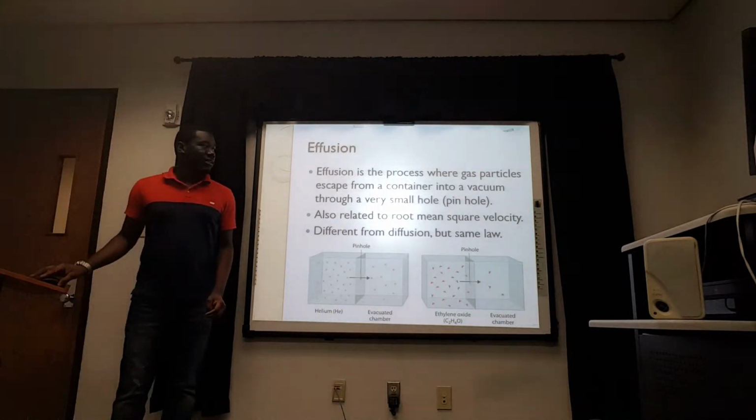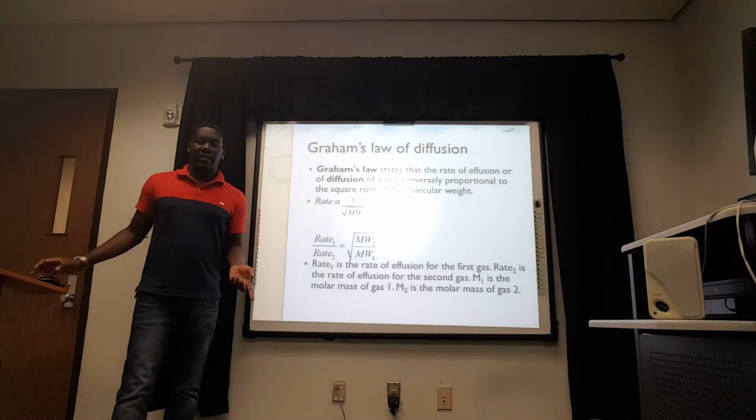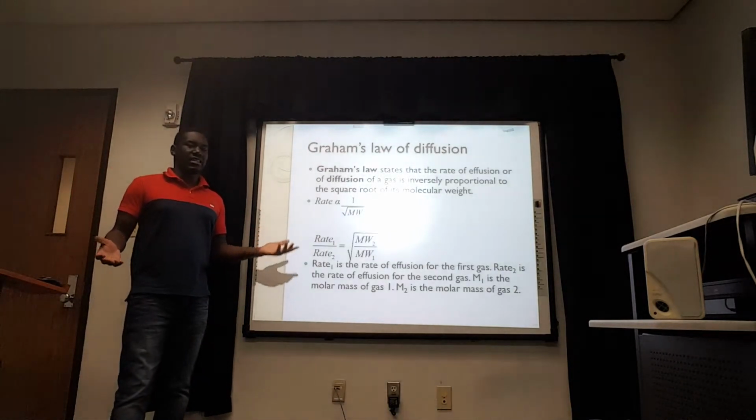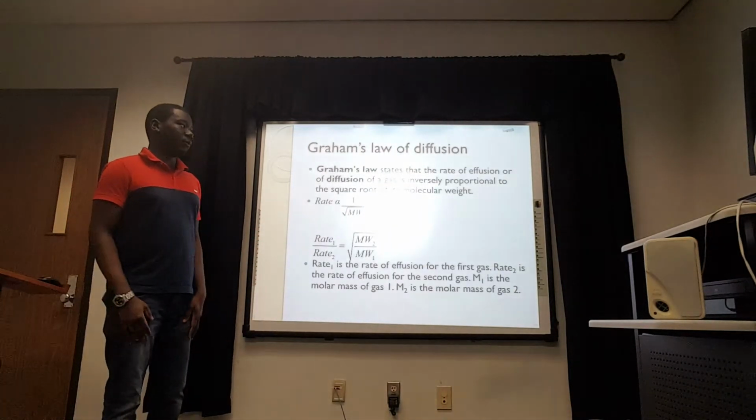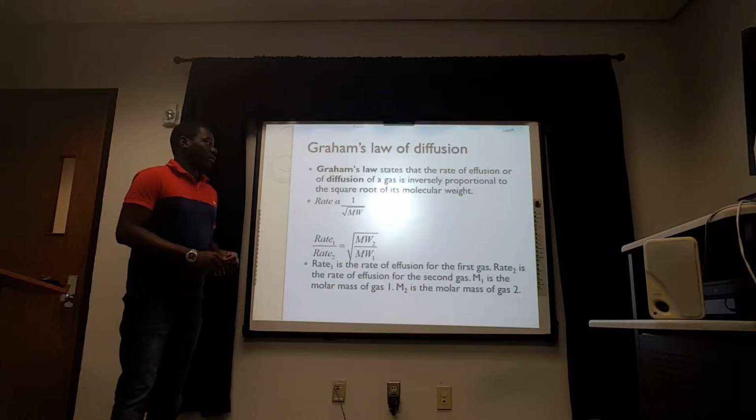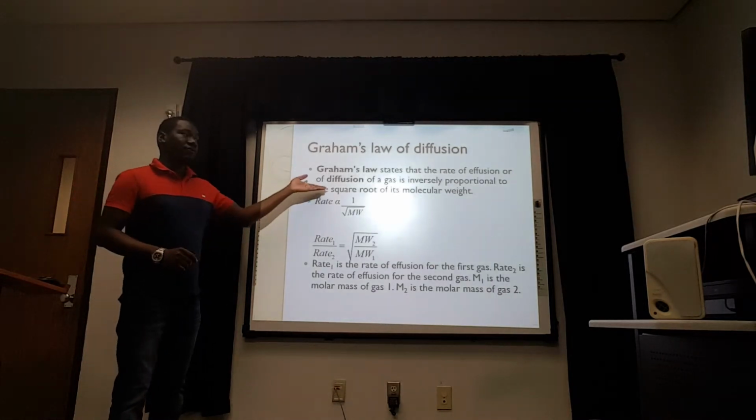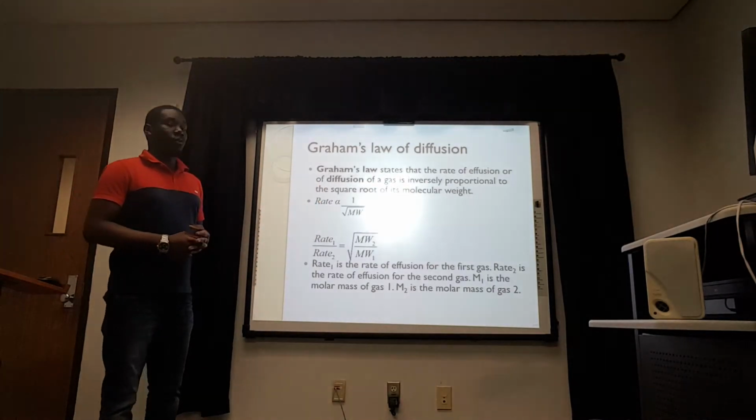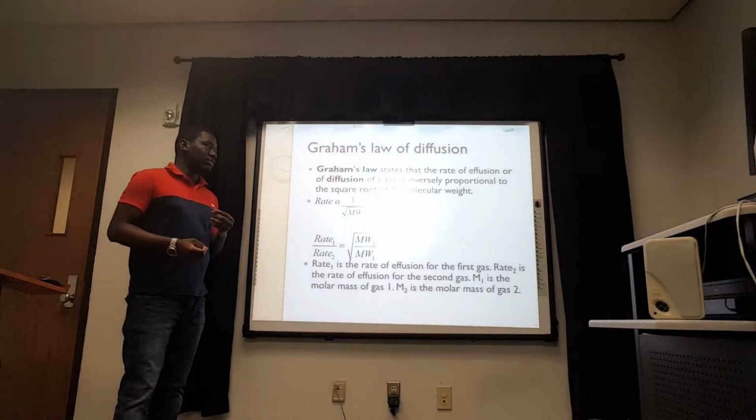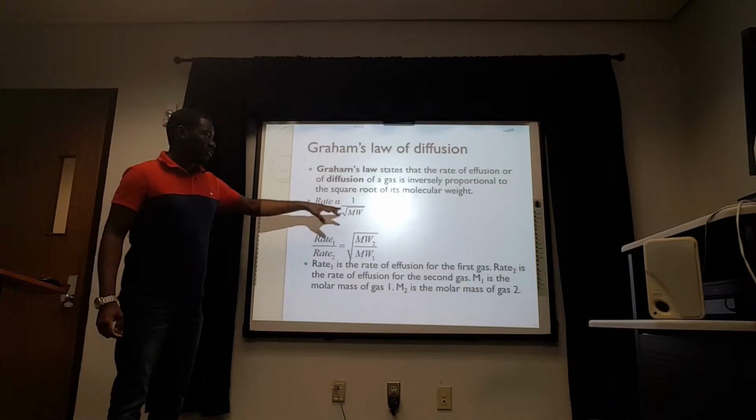I'm going to talk about that law, and that law is called Graham's law of effusion. Some people call it Graham's law of diffusion, but like I said, it's kind of the same thing, so the law governs both topics. Okay, so Graham's law states that the rate of effusion or diffusion is inversely proportional to the square root of the molecular weight. And to understand that, there's this equation which shows that rate is inversely proportional to the square root of molecular weight.